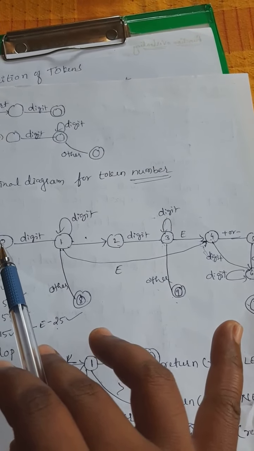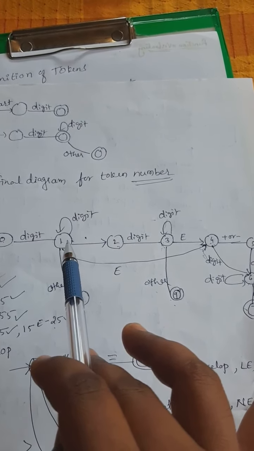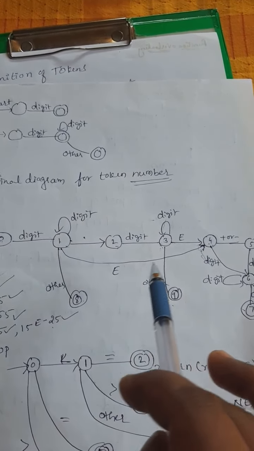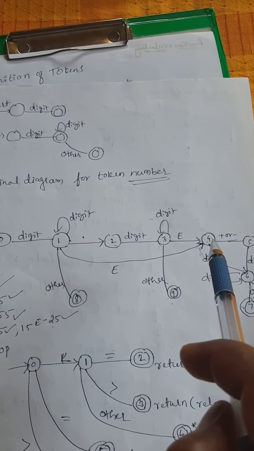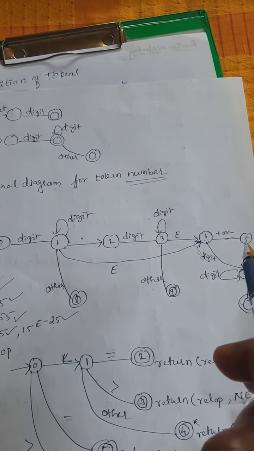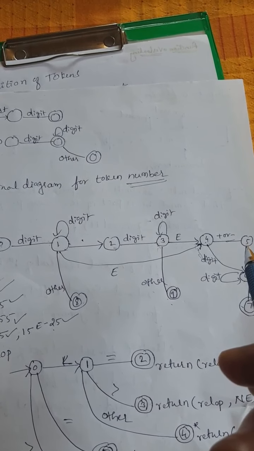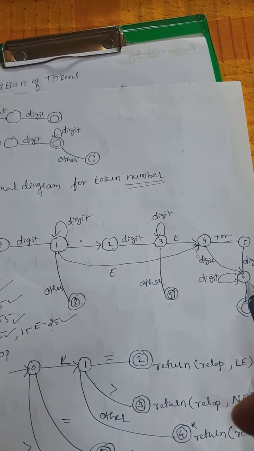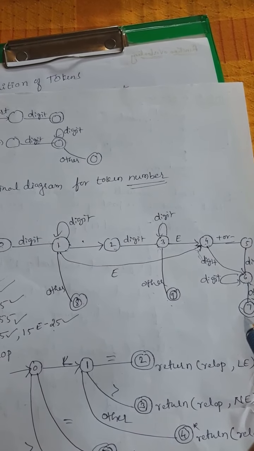Same for the exponent sign number. If 1 comes, it will change the state from 0 to 1. If 5 comes, it will be accepted and stay in the same state. When E comes, it will move to the 4th state. If E is followed by plus or minus, it will change the state from 4 to 5. After a digit, it will move from the 5th state to the 6th state and from the 6th to the final state.